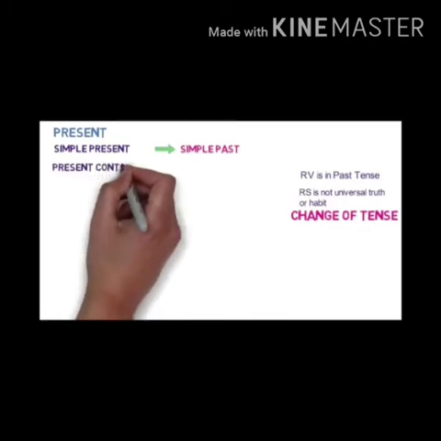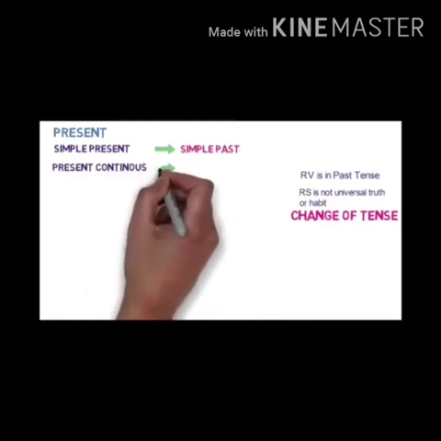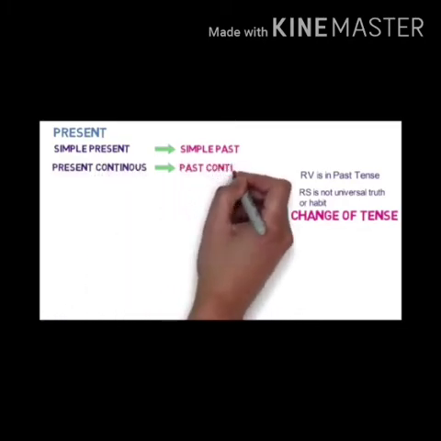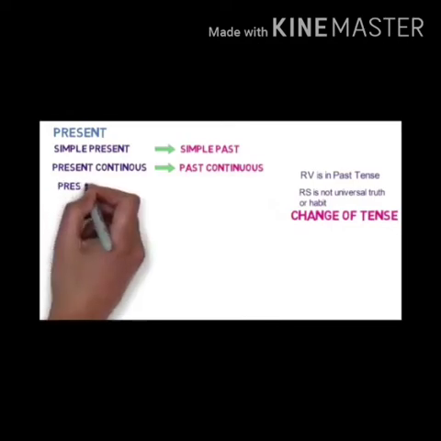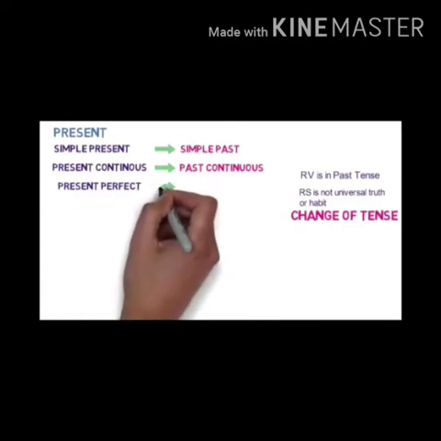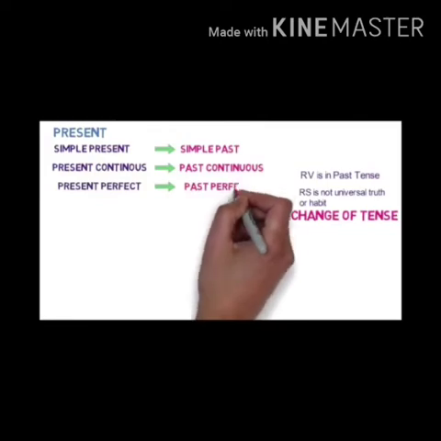Suppose it is written, he said, the sun rises in the east. Then he said that the sun rises in the east. Why? Because it is a universal truth. Okay. Now see the table next.